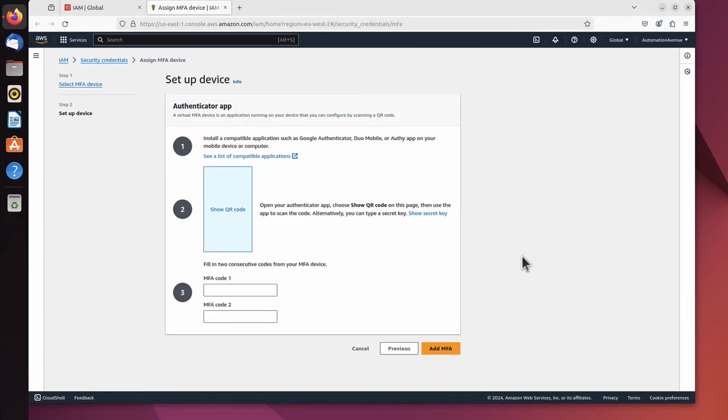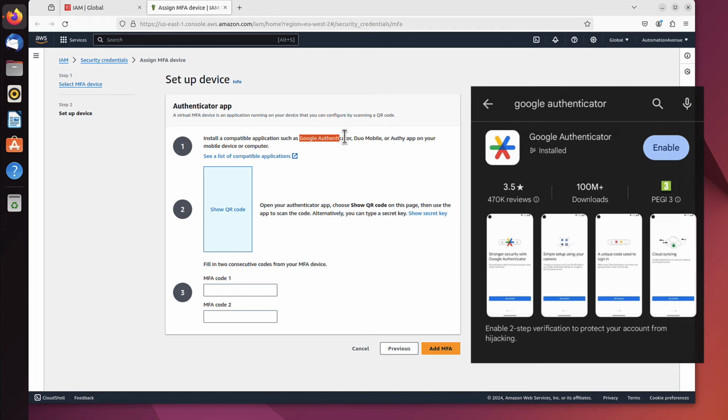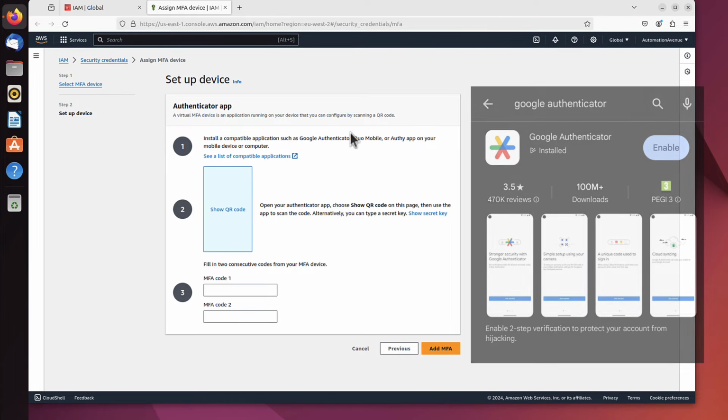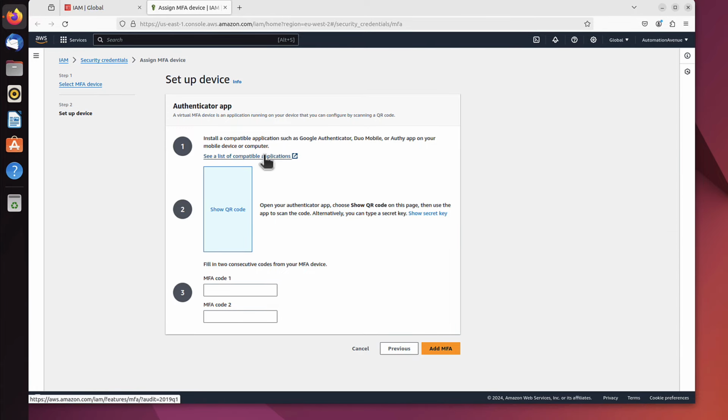And now you can see you will have to install one of the applications on your phone, either Google Authenticator, Duo Mobile, or some other apps that the list of all applications you can see here. But basically, you need just one of them. Google is a really good one. I can recommend that one. And then, once you've installed that application, you have to click that Show QR code and just scan it with your phone. Once you scan it, you will receive MFA code, which you will have to paste here twice. I mean, first code and second code. And this way, you will add that device as authorized one to receive the MFA codes.